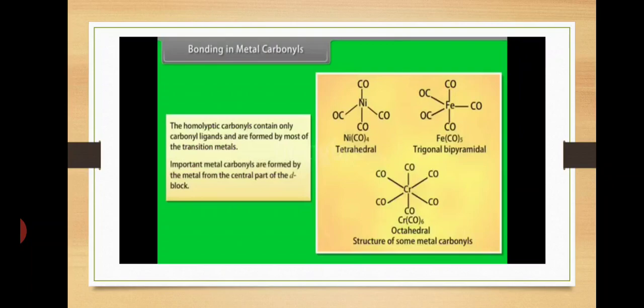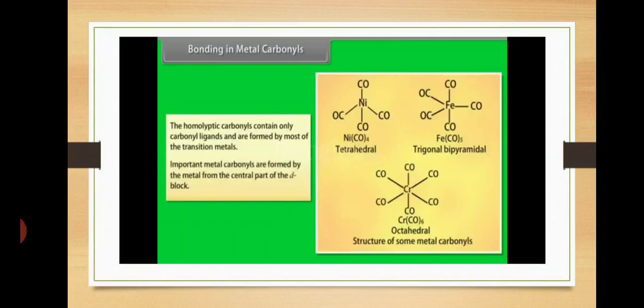Now, bonding in metal carbonyls. The homoleptic carbonyls contain only carbonyl ligands and are formed by most of the transition metals. Metal carbonyls are formed by metals from the central part of the d block.